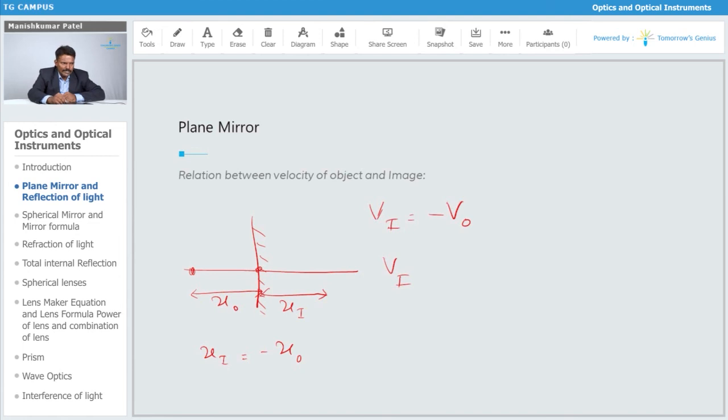Again further we can take the differentiation, and with the help of this differentiation we can say that vi is equal to minus v naught.